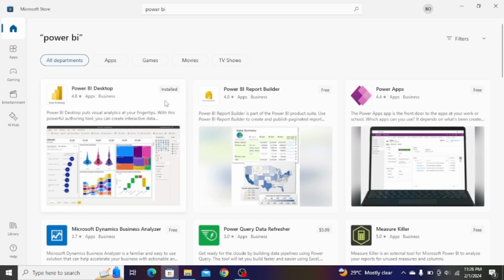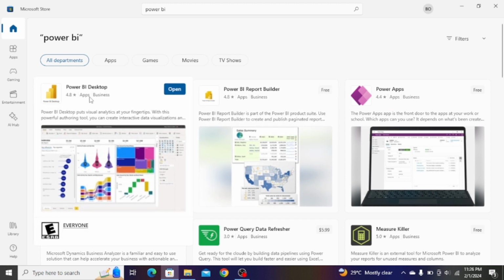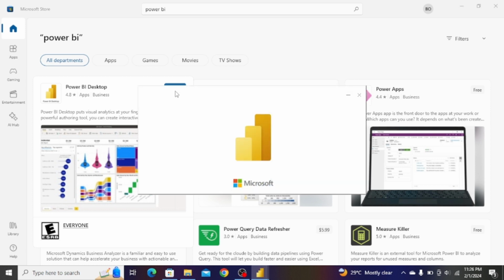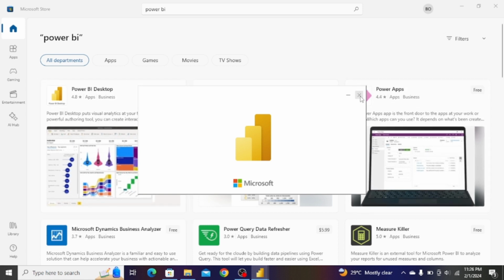As you can see, I've already installed mine. And so, if I want to open it, all I do is click on Open. But if you haven't installed this, it would appear as install, and you install it. So I'm going to close this for now.